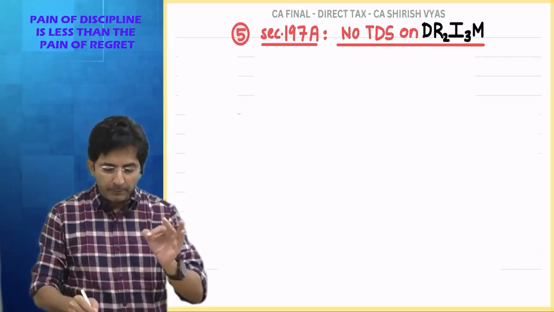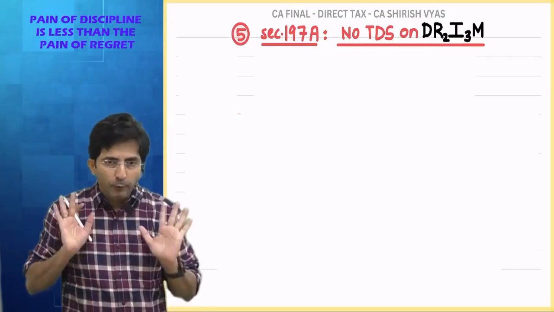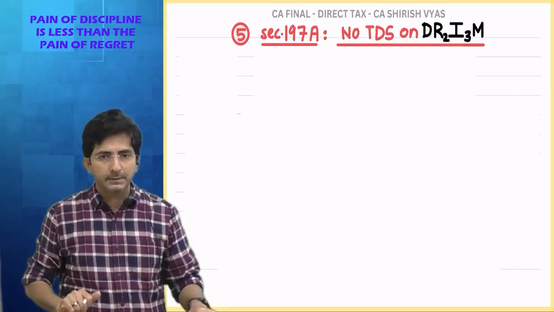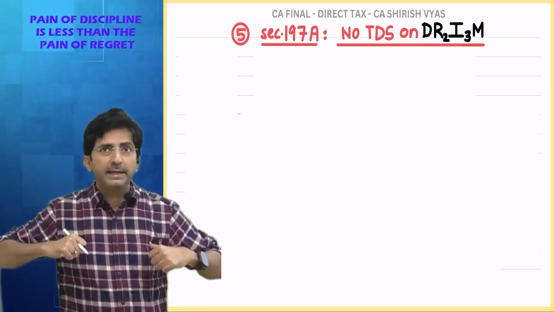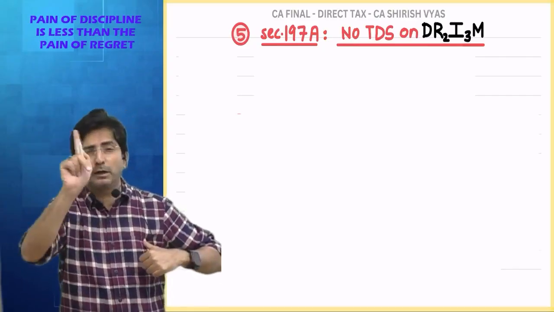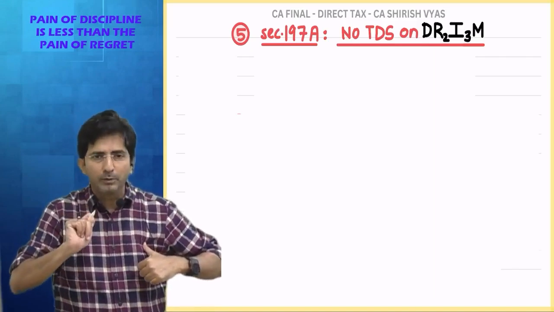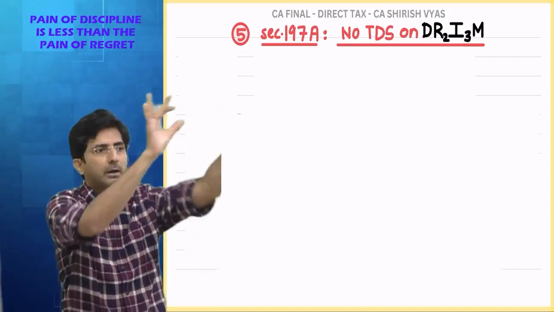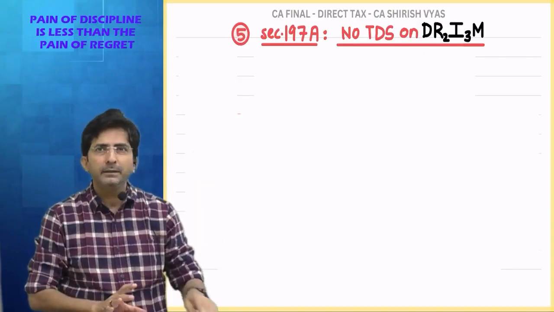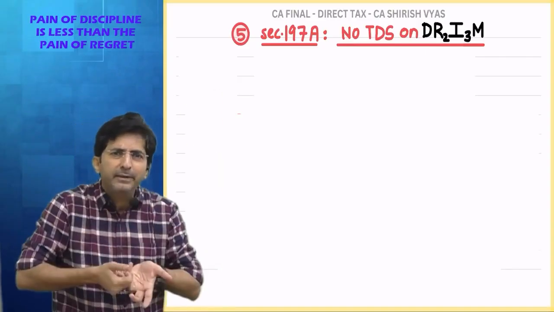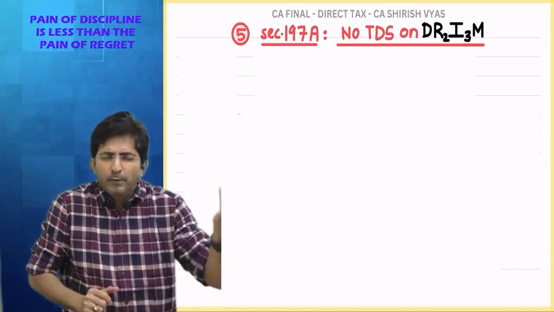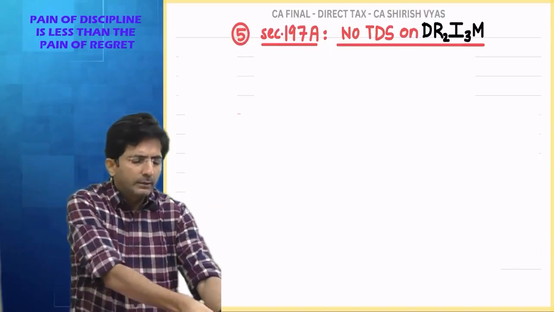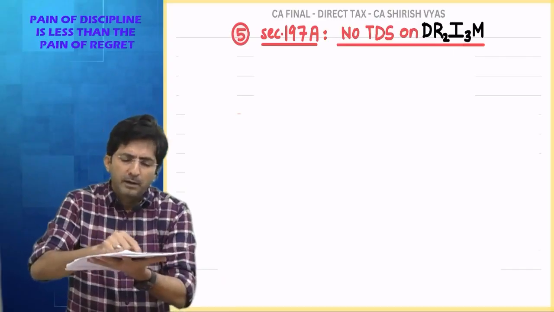So for such people there is a facility. If you want, you can stop your TDS. If I want that on dividend income they should not deduct my TDS, you know what I will do? I will fill one form 15G and give it to the company. Company means the company who is giving me dividend. Like, assume I am getting dividend from Reliance. So I will fill one form number 15G.